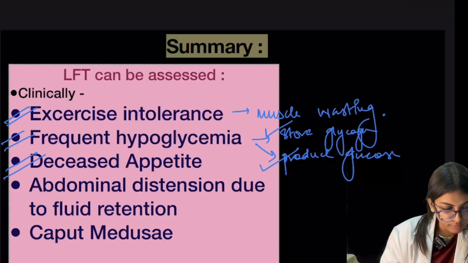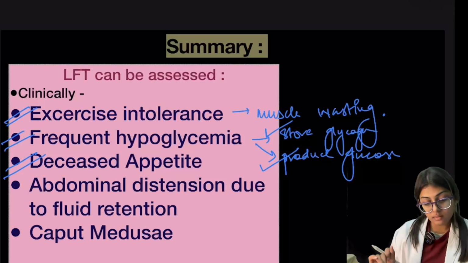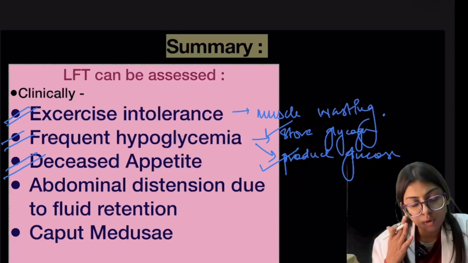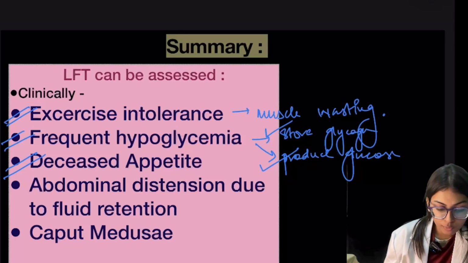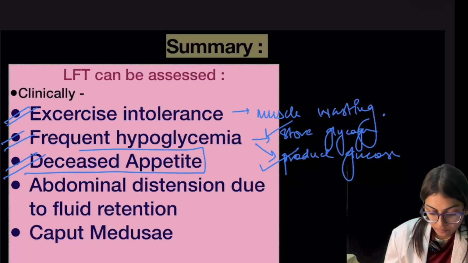Now the third one we will see, decreased appetite. The person might not feel interested in food, or eating might make you feel nauseous.